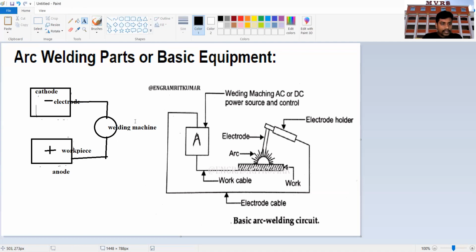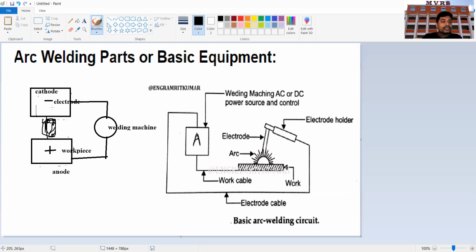So now you understand, from this DC power supply the ions will start flowing from this direction to this direction. These electric ions will be passing from the cathode to the anode. Why?